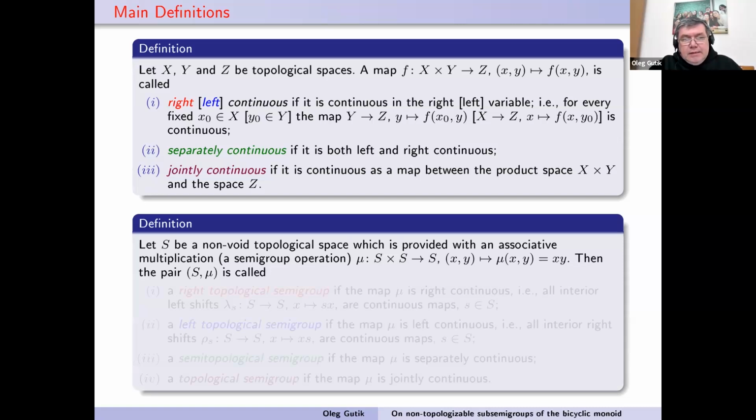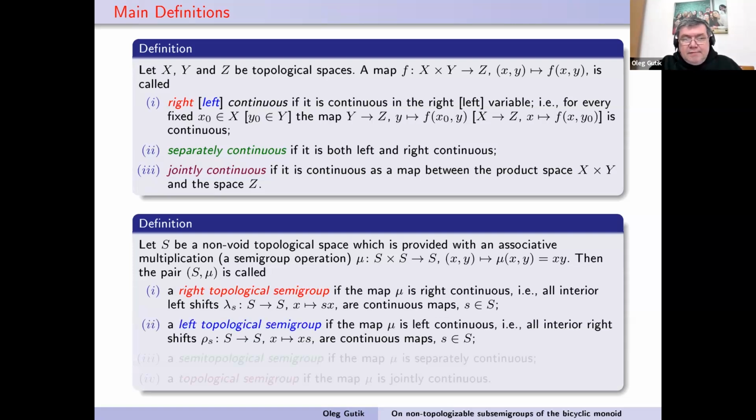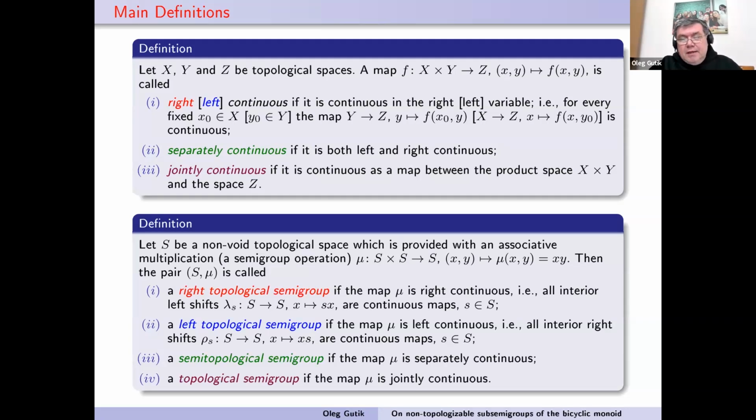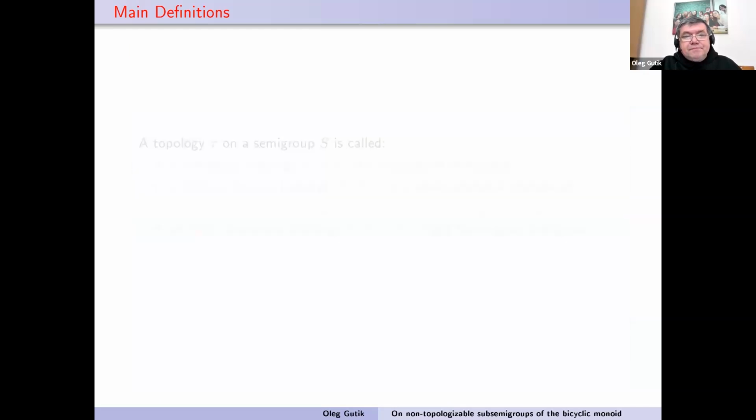And in the theory of topological semigroups, the following definitions are used. Right topological semigroup if the multiplication is right continuous, which is equivalent to all left shifts being continuous maps, and dually left topological semigroup. A semitopological semigroup if the semigroup operation is separately continuous. And a topological semigroup if the semigroup operation is jointly continuous.